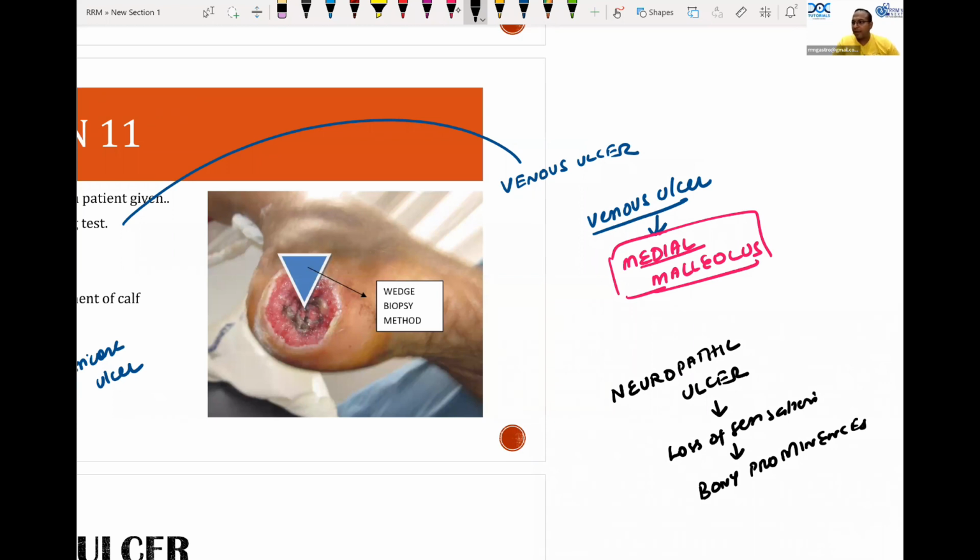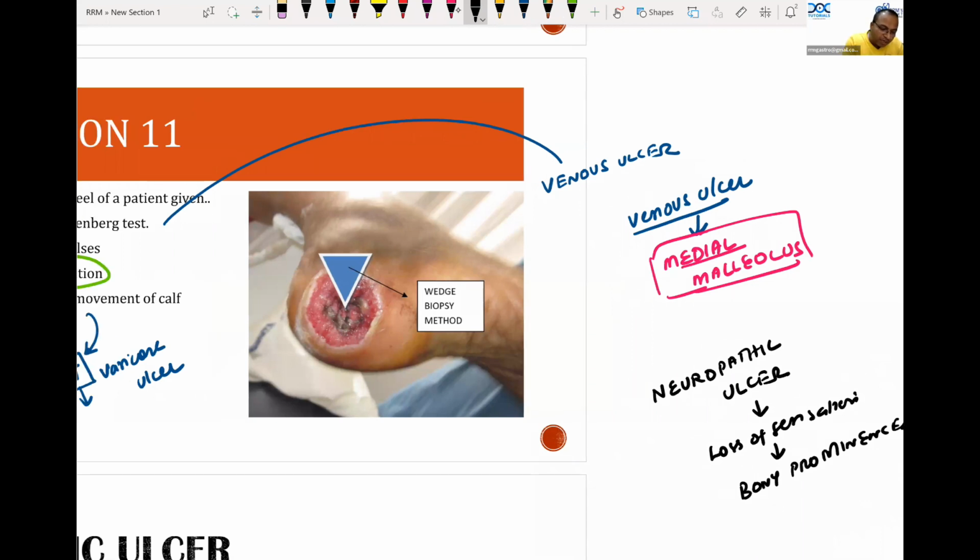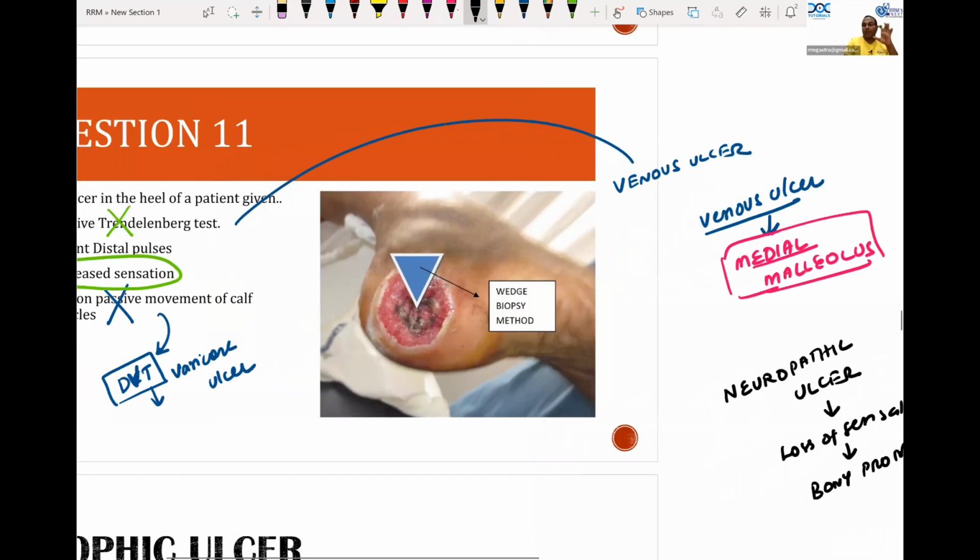So this is very clear. A diabetic patient is given, so there is no discussion at all. It is a case of decreased sensation. Diabetic patients are the most common to get a neuropathic ulcer. So neuropathy is one of the important pathologies behind this type of ulcer.